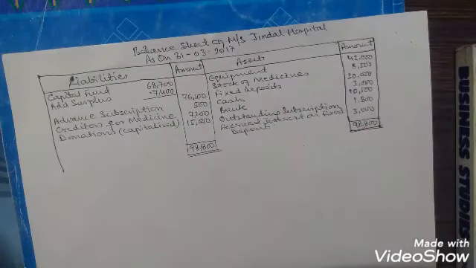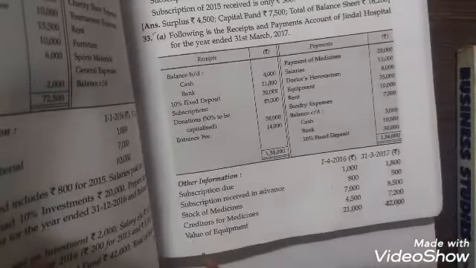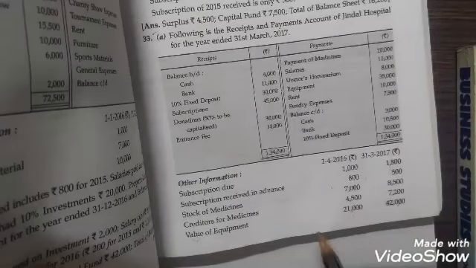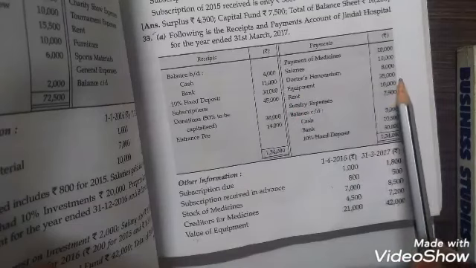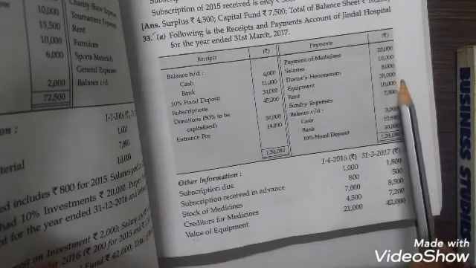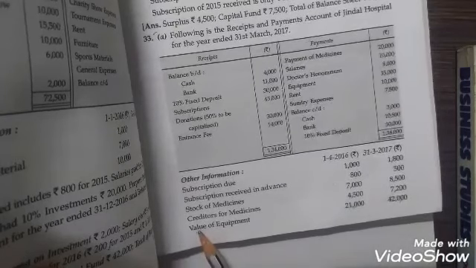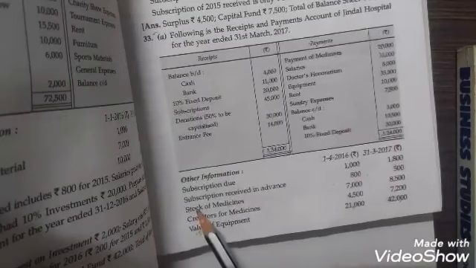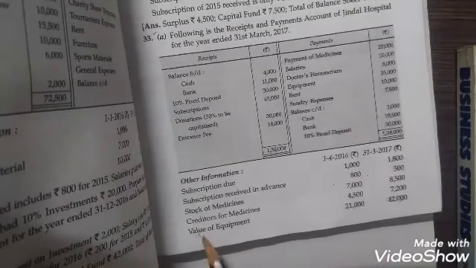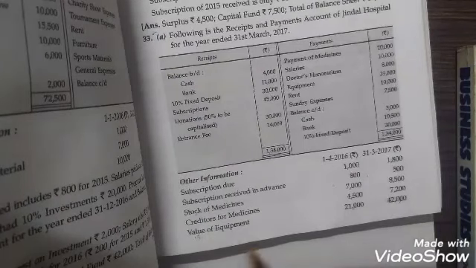In this question, the value of equipment is given as 21,000 at the beginning and 42,000 at the end, and here the purchase of equipment is given in the receipts and payment account as rupees 35,000. As the word value is mentioned, so value is for the assets, and for the consumable stores the word stock will be mentioned. So this is an asset, and on the asset depreciation is calculated. Asset का consumption नहीं,